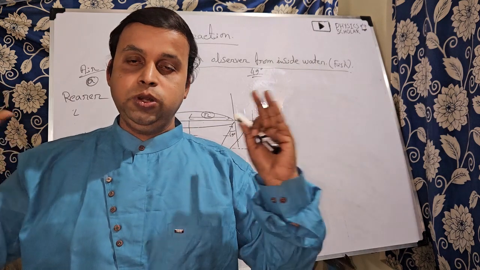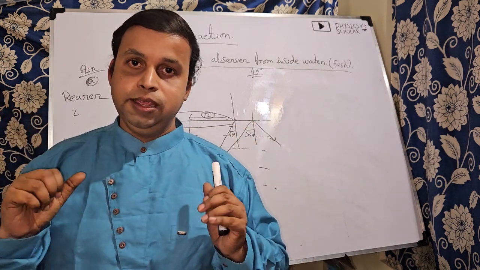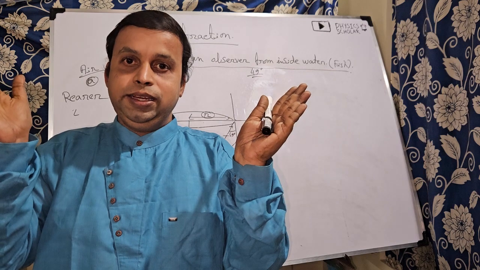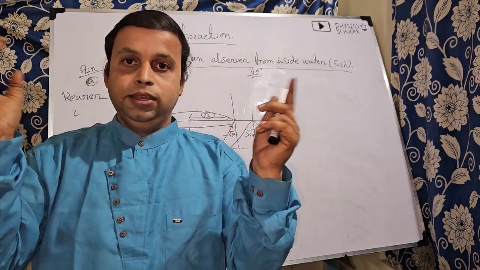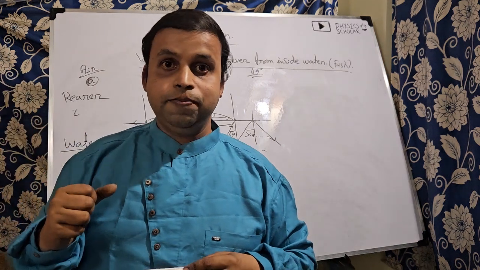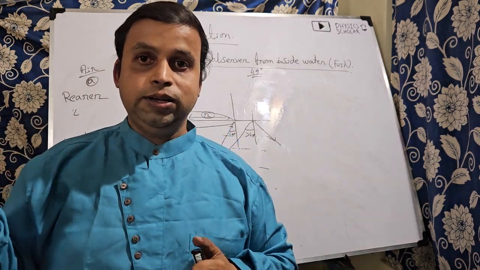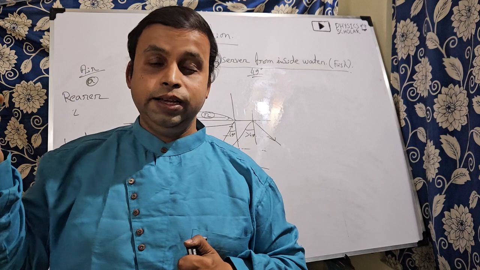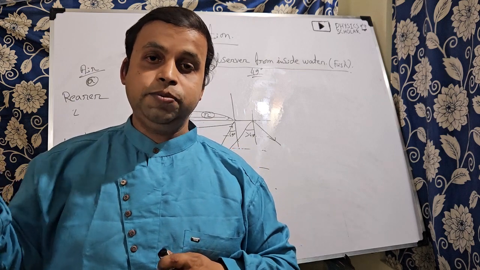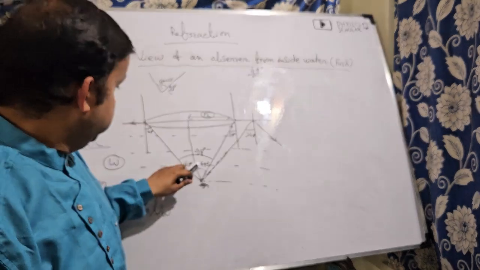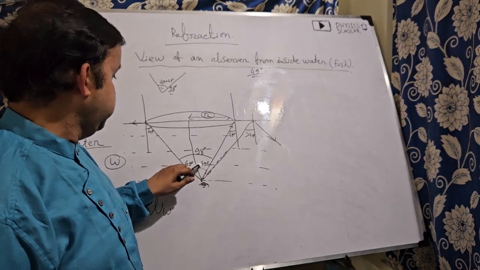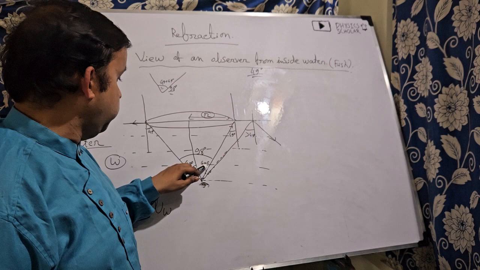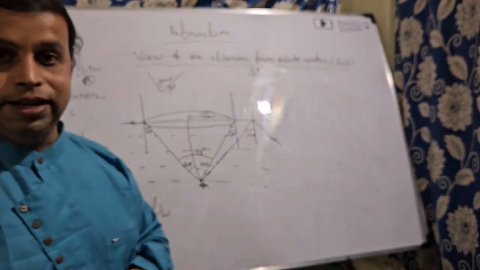So that part will not be visible by the observer. Only up to 49 degree on both sides can things be visible. Okay, so that is the reason. So that's why the angle of this cone will be 49 plus 49, that means 98 degrees.